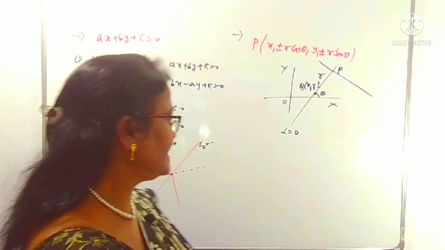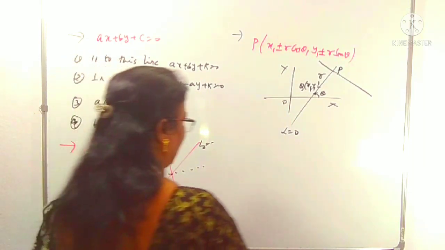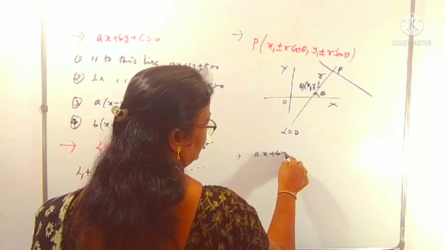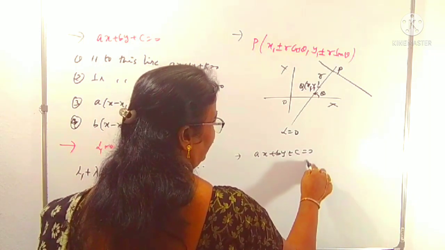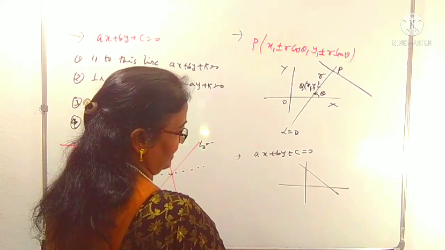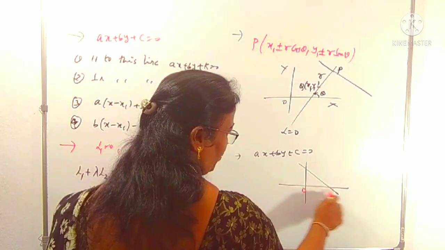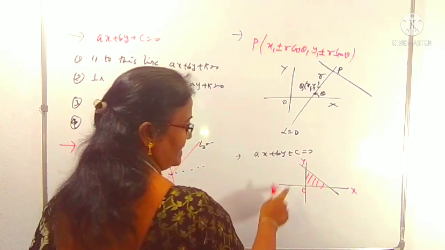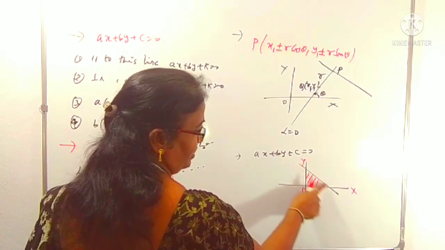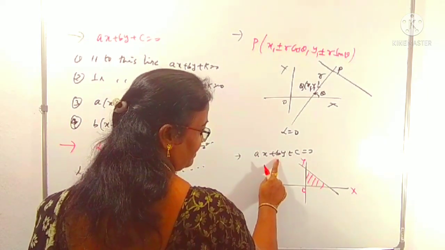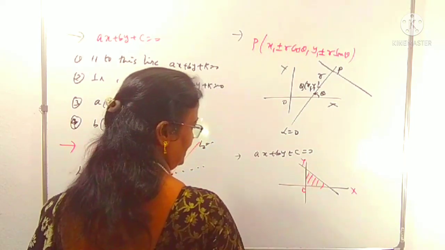And also you should know the area of the triangle formed by the line. Suppose ax plus by plus c equals 0 is a line that forms a triangle with the coordinate axes like this. What is the area of the triangle formed by this line with the coordinate axes?